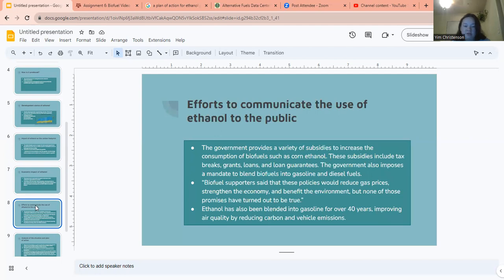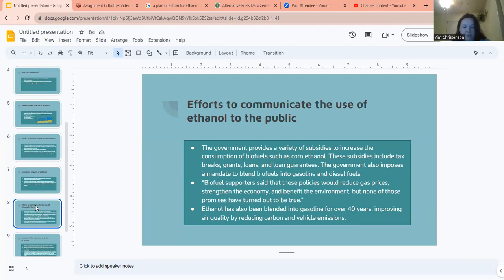Efforts to communicate the use of ethanol to the public. The government provides a variety of subsidies to increase the consumption of biofuels such as corn ethanol, and these subsidies usually include tax breaks, grants, loans, and loan guarantees. The government also imposes a mandate to blend biofuels into gasoline and diesel fuels.